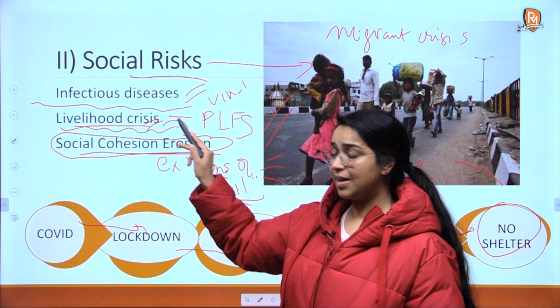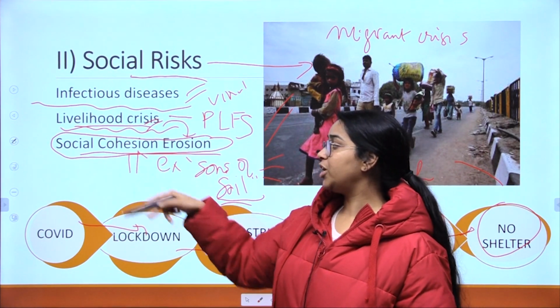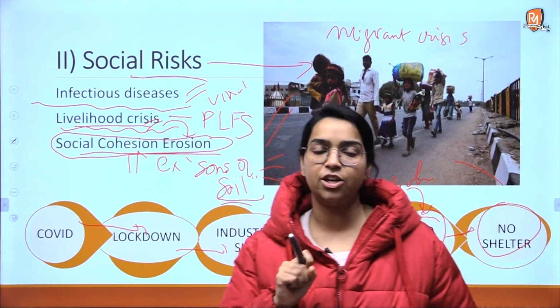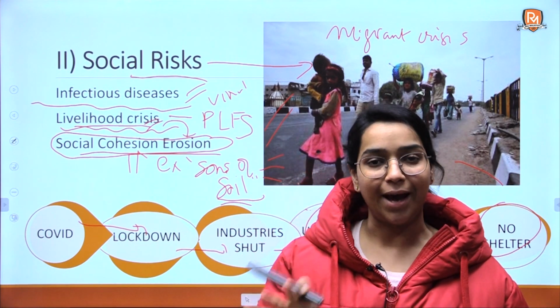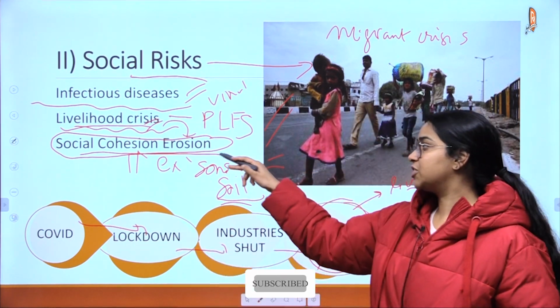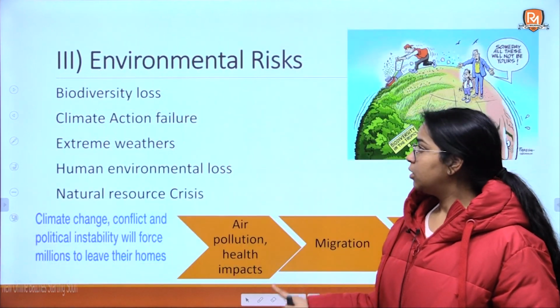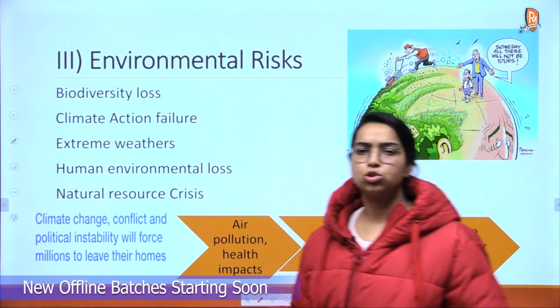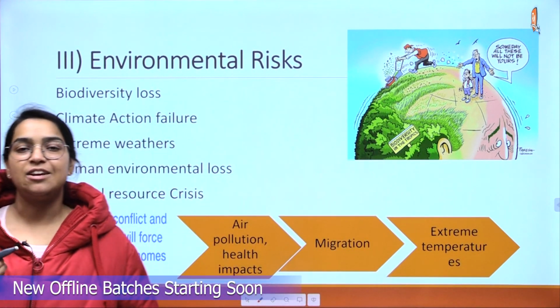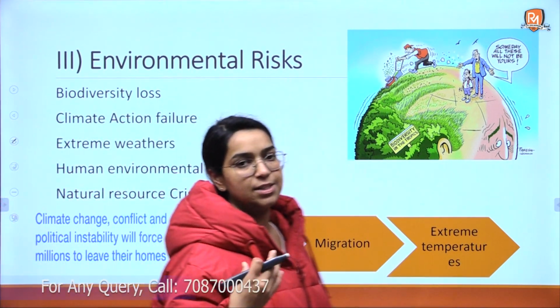Because of livelihood crisis, and also it is eroding the social connectivity or social unity of the entire nation. So these kind of risks are also arising according to the report. Okay, then we have also seen a lot about the environmental risks that are on rise because of the loss